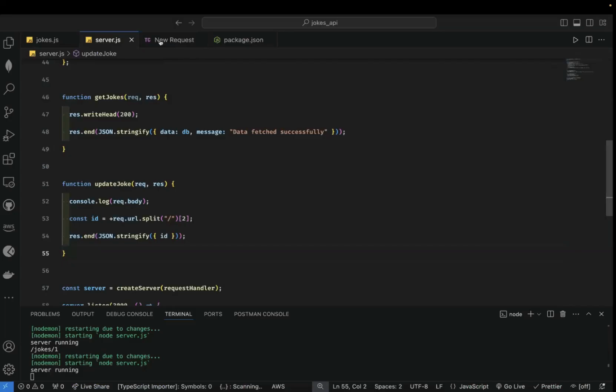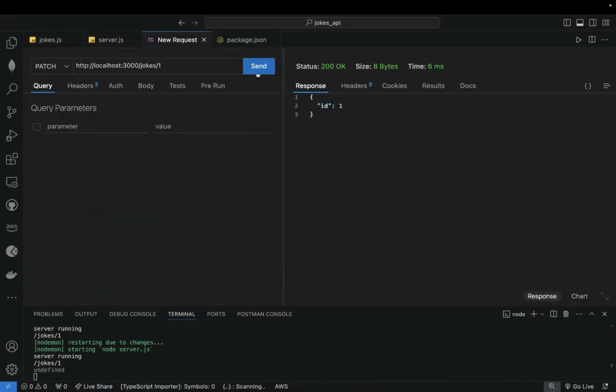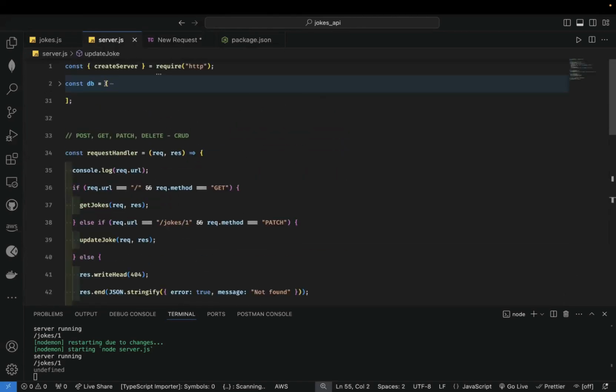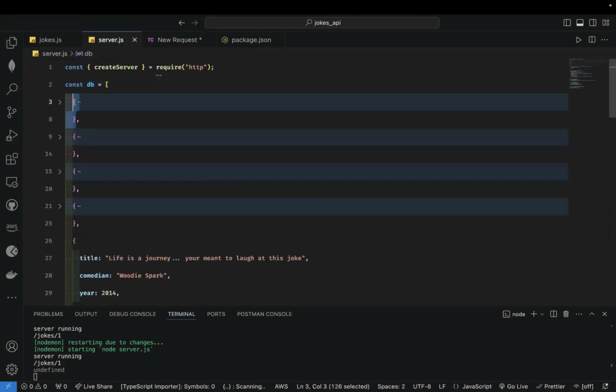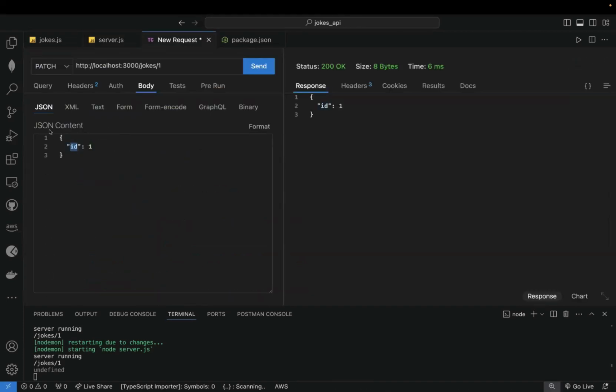This is going to be a long one. So let's do fresh. All right, so if I come here now and add body, you see body, right? We're going to add the body, and this has to be JSON. So I say ID is 1. Now let's look at our jokes. What's the format of our jokes? Let's just copy one of them, because you need to use the same format, right? So I'm going to make this a valid JSON. I'll remove the ID, and then you see it's correct, so I can format it.